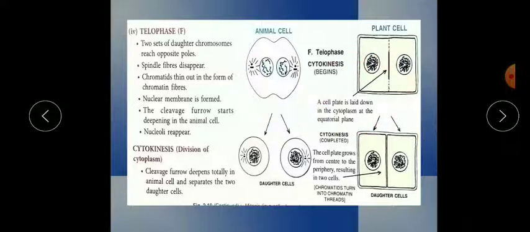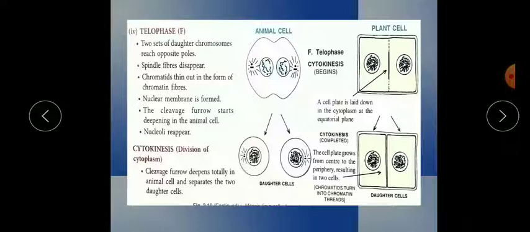Now what happens in telophase? Telophase is the final stage. Telo means end. Two sets of daughter chromosomes reach the opposite poles, and the spindle fiber has disappeared. You can see asters, but no spindle fiber.